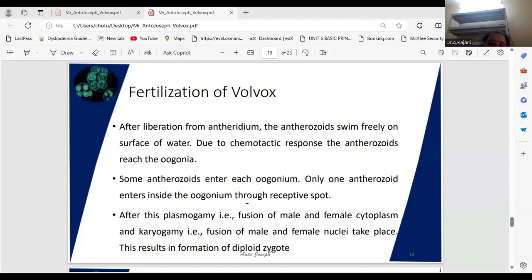Proteolytic enzymes from the anthrozoid bundles break down the colony matrix of the female colony at the point of attachment. When the bundle breaks down, the anthrozoids are released in the gelatinous matrix of the female colony. Only one of these anthrozoids fuses with the egg to form the zygote.